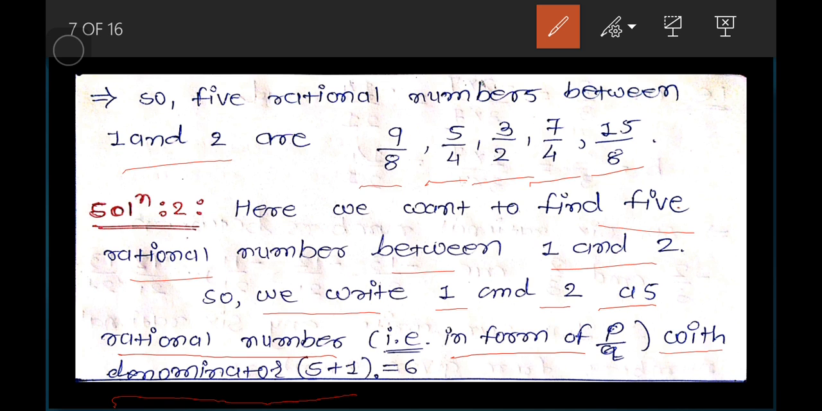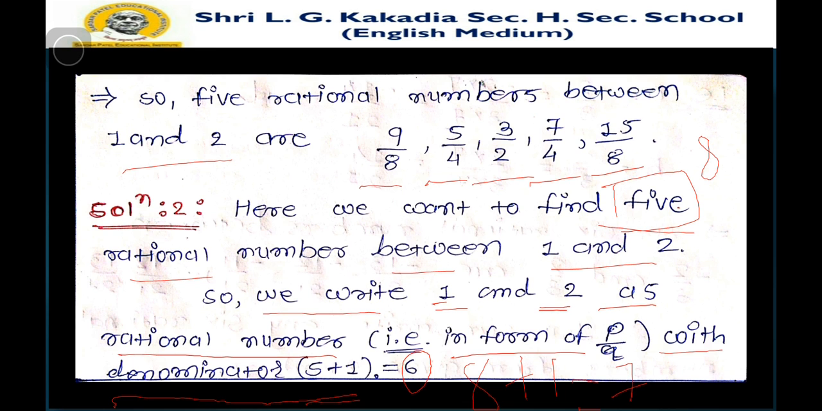Remember that if we want to find 5 rational numbers, then we add plus 1. If here we want to find 8 numbers between 1 and 2, then we have to add 8 plus 1, which is equal to 9. So we put denominator 9 in 1 and 2. That is, we can write here